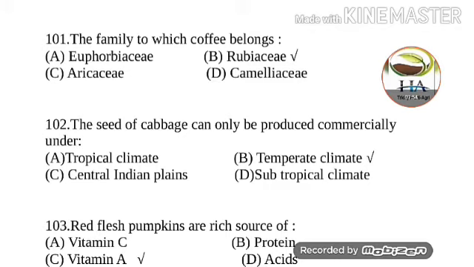Next question is, the seed of cabbage can only be produced commercially under. Options are tropical climate, temperate climate, central Indian plains, and subtropical climate. Answer of this question is temperate climate.